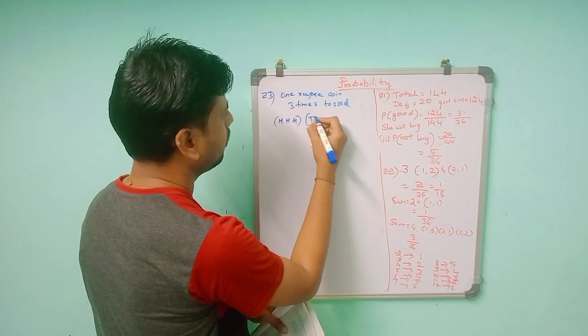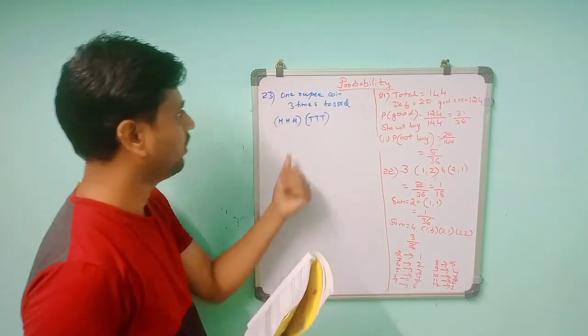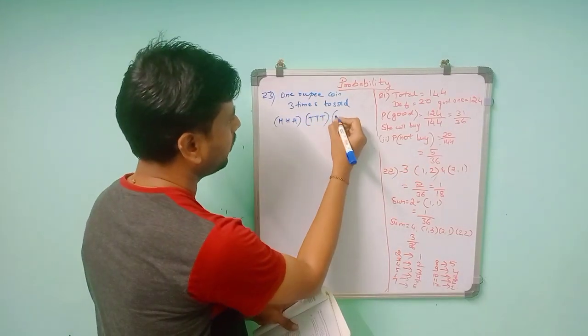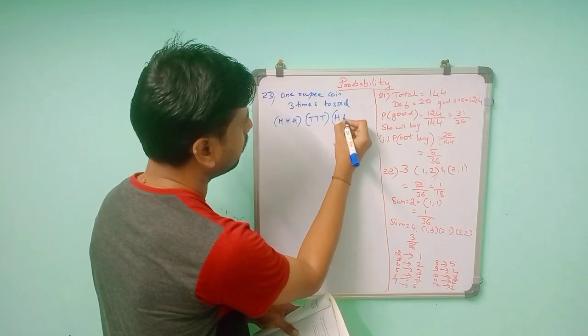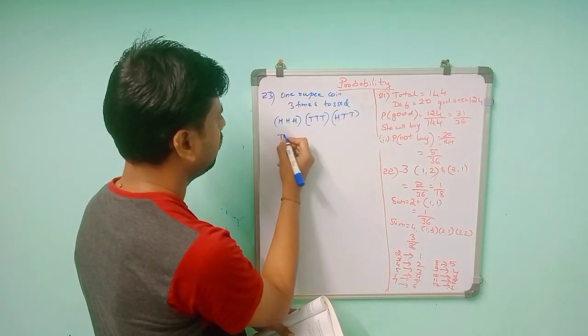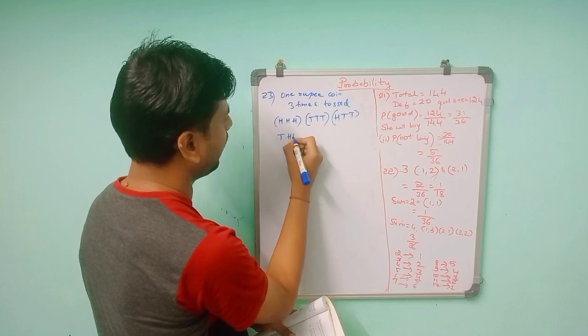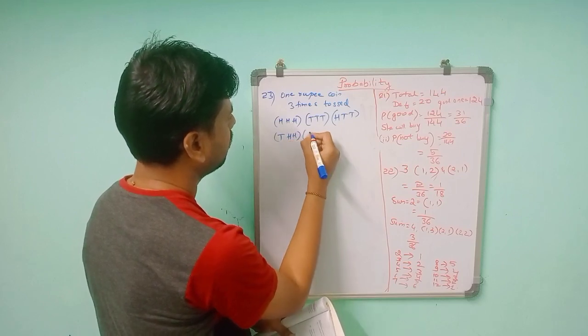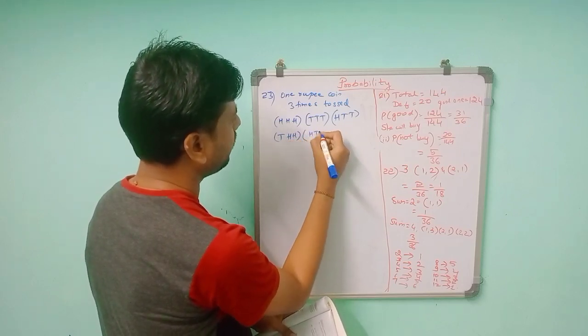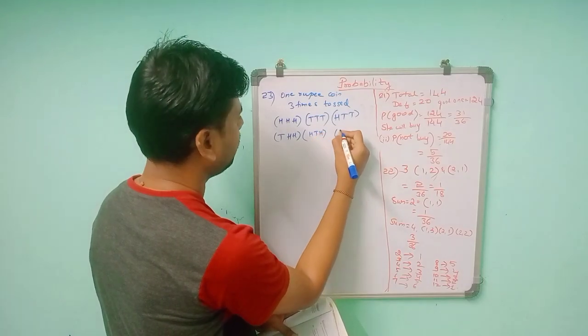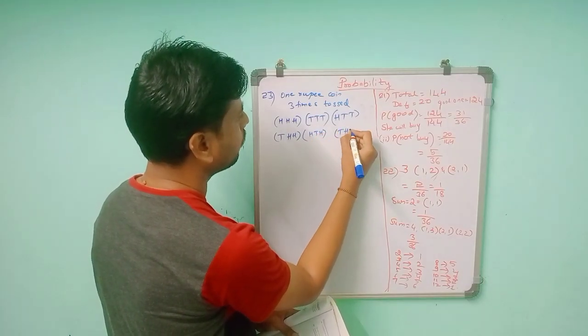If all 3 are tails, he also wins. If not, there may be chances of one head and two tails, or one tail and two heads, or head, tail, head, or tail, head, tail.